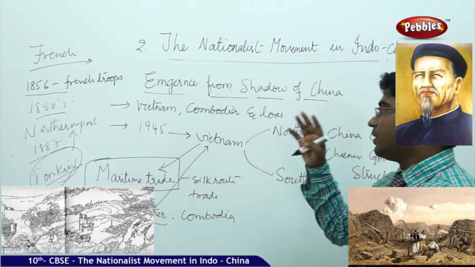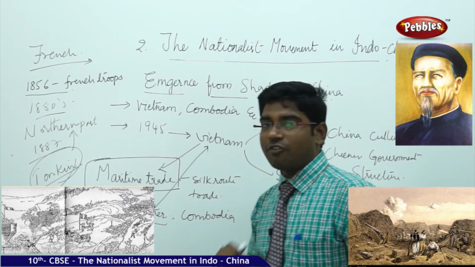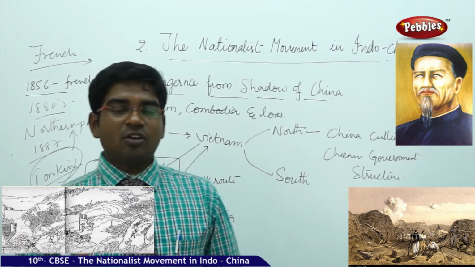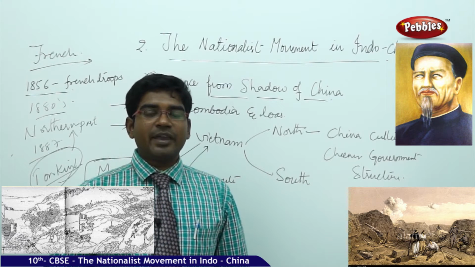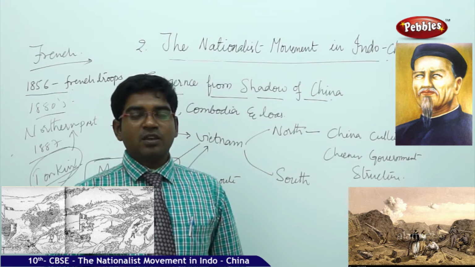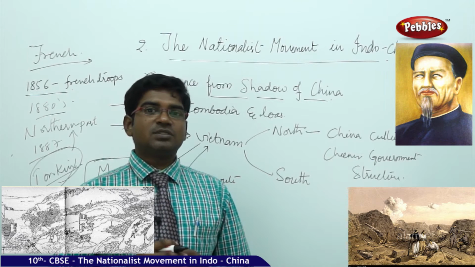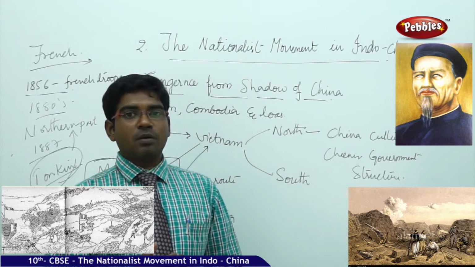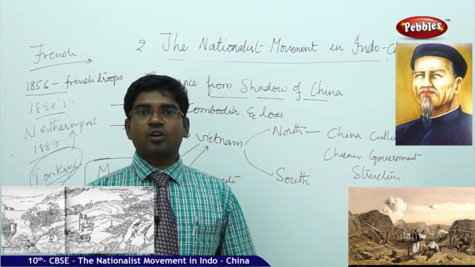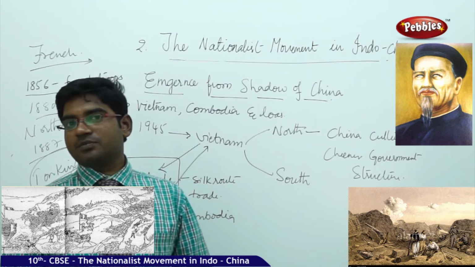So the initial step of occupying the country or taking over the control of Vietnam was first started by the French. So looking at the situations, slowly and steadily, the people of Vietnam understood the problems which were going to come across in their lives.